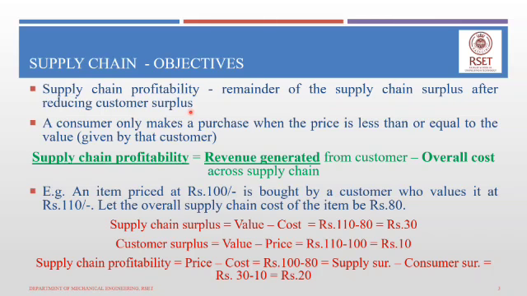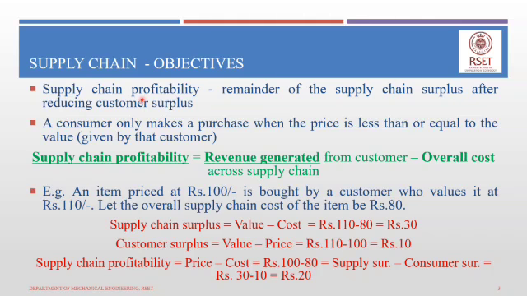We are not talking about the manufacturer's profitability, but about procuring raw materials, transforming them and delivering to the consumer. The entire supply network as a whole earns a certain profit, and this profit is called supply chain profitability, which is calculated as the supply chain surplus minus the consumer surplus.